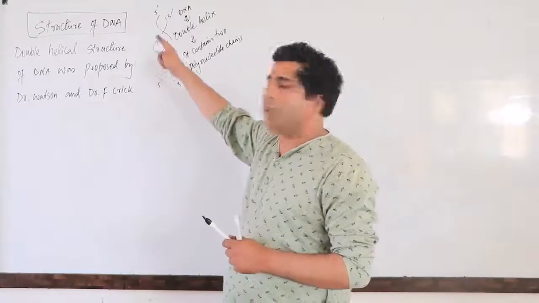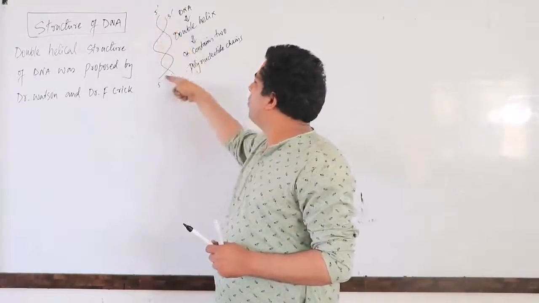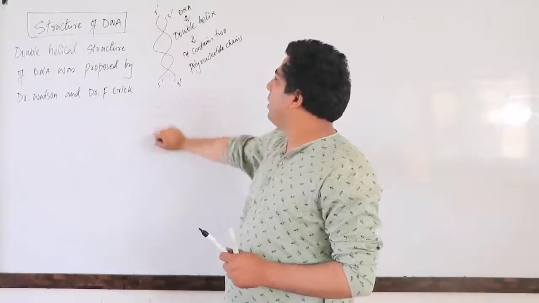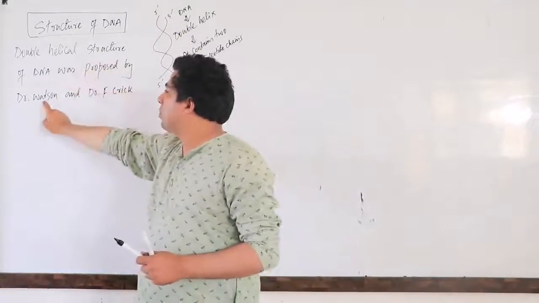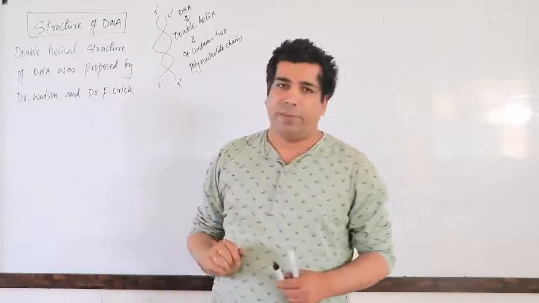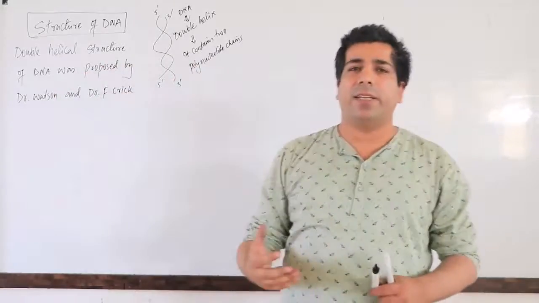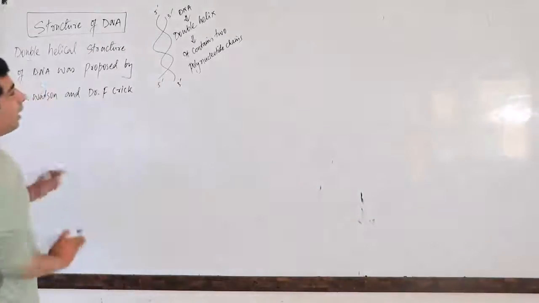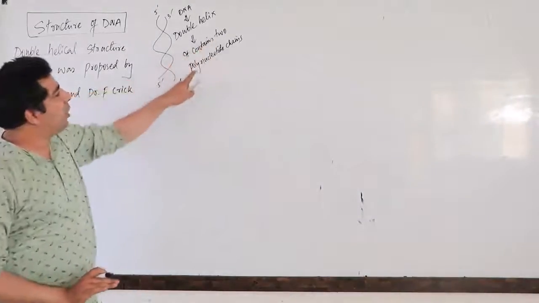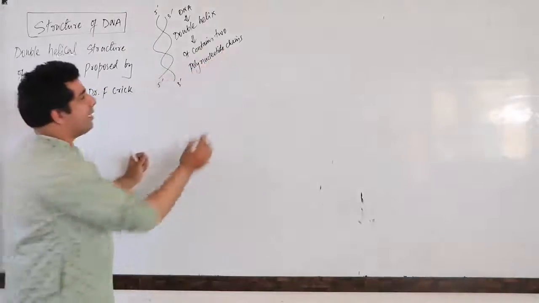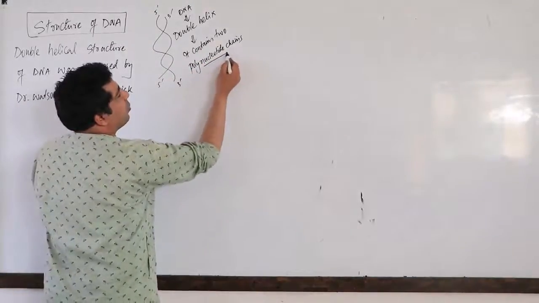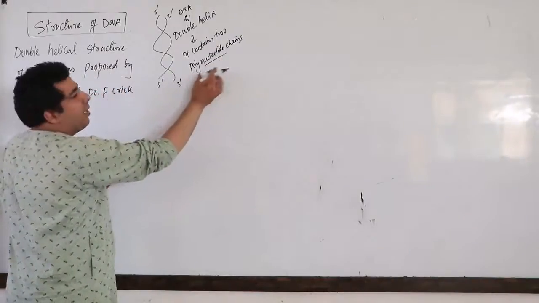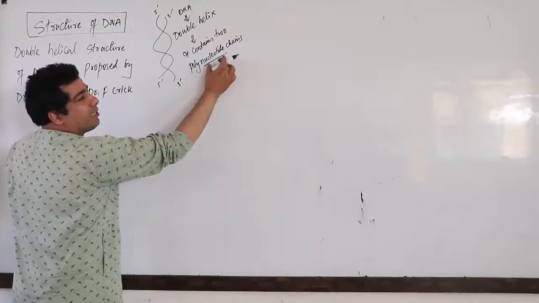And how many chains are there? Two chains, from 5 to 3 and 3 to 5. So this structure of DNA was proposed by Dr. Watson and Dr. F. Crick, my dear friends. So let us understand it in further detail. Okay? Before we go further, I have here two polynucleotide chains. Yesterday we have discussed about nucleotide. What is nucleotide? Poly means many.